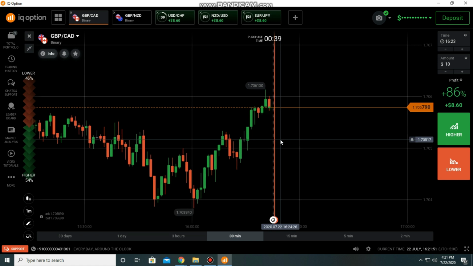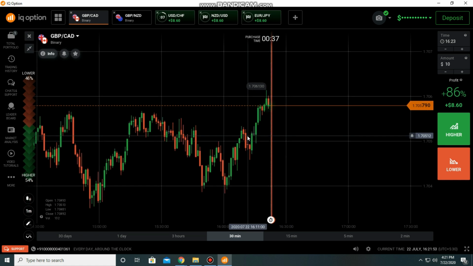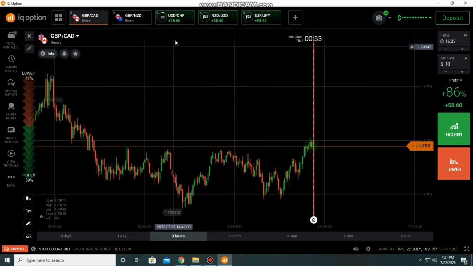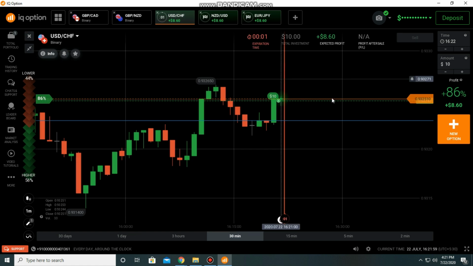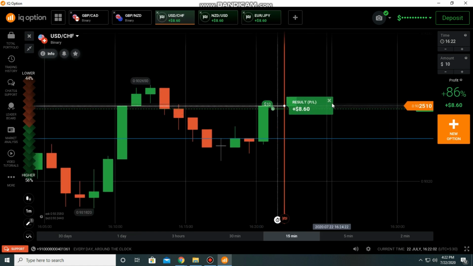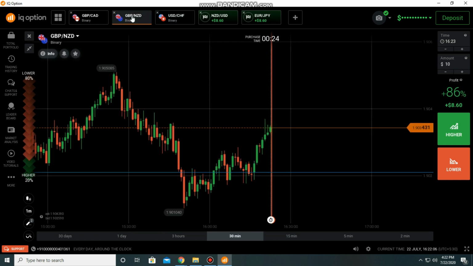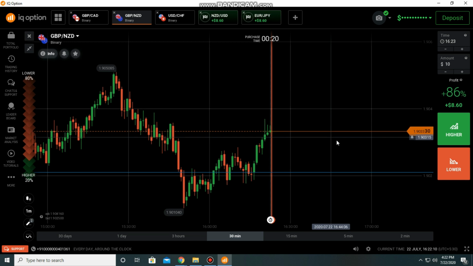Here after this, you can see a level there also. It is a doji. Here we can go to the sellers. There are 2 rejections.